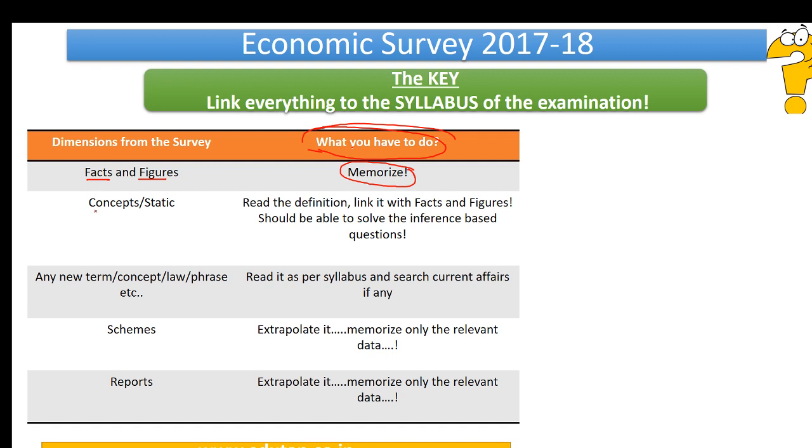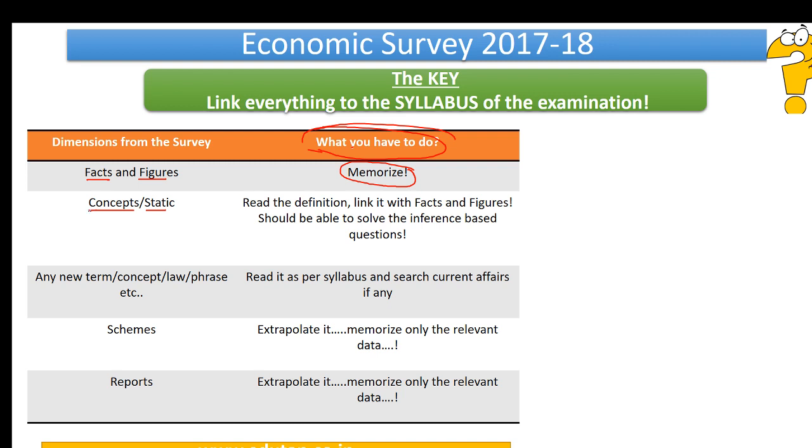Next comes the concepts and the static part, right? Now this dimension is very important. How do we do it? See, before you move forward, just understand one thing. These dimensions that we are talking about do not have watertight compartments, right? You don't need to restrict yourself to one dimension. Just flow, okay, from one dimension to the next.